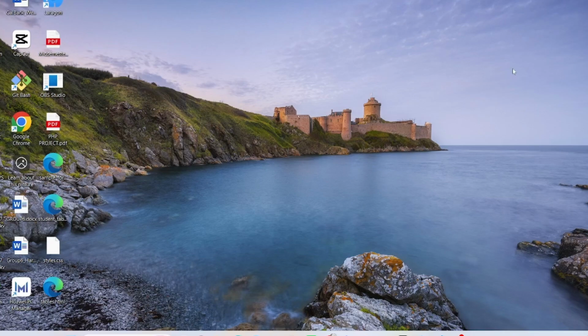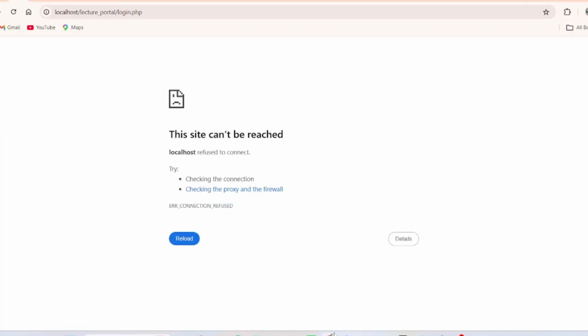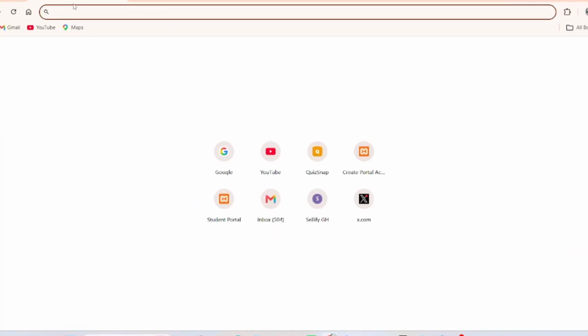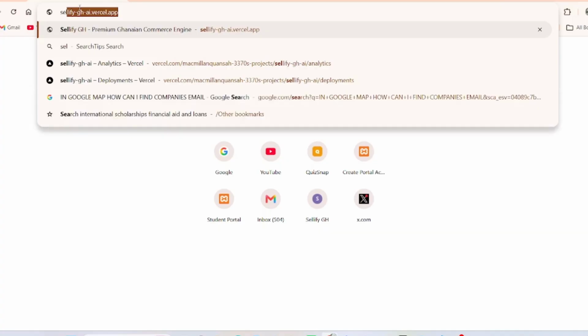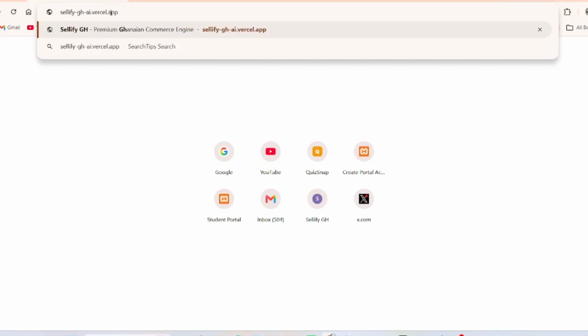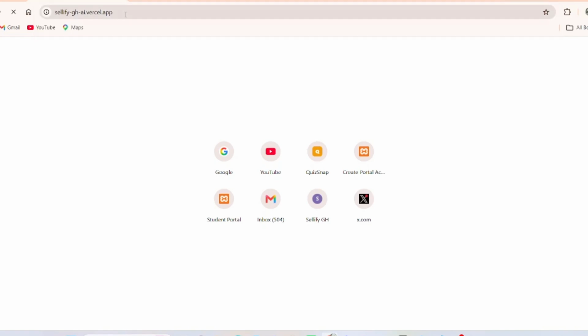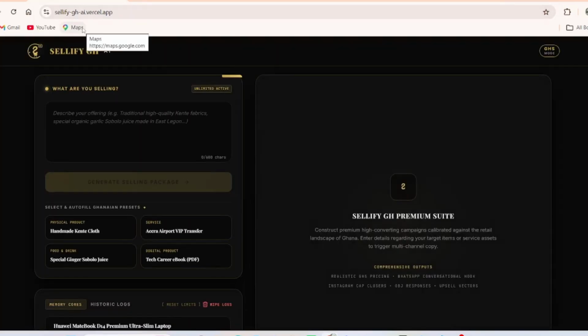So without wasting much time, let's go to our Google Chrome, then search Solify GH, not Vessel. So here is the app. Let's click on open. So here is our interface of Solify Ghana.